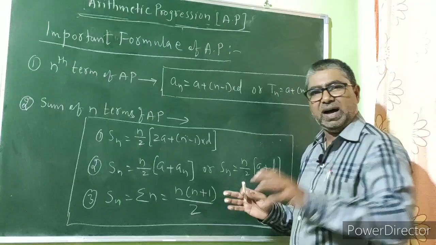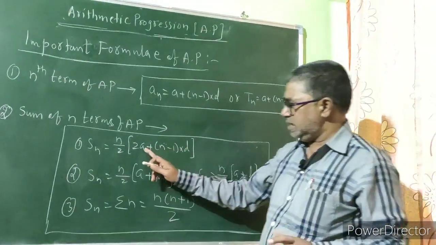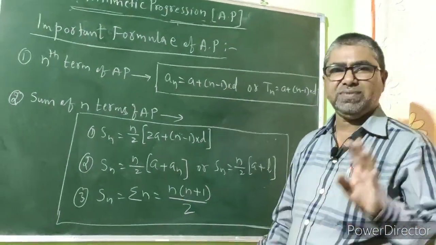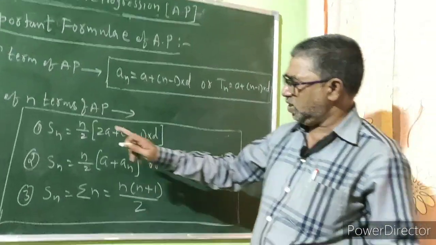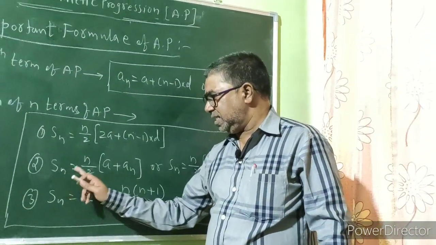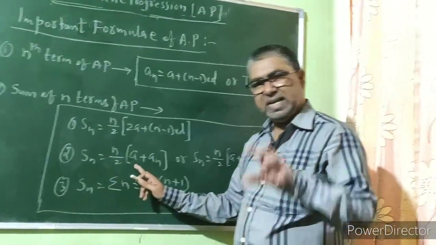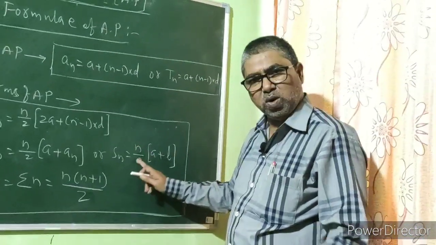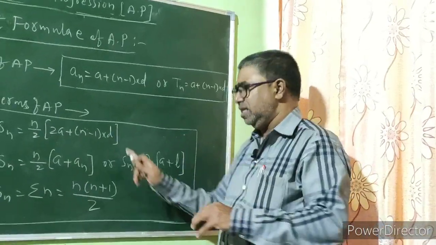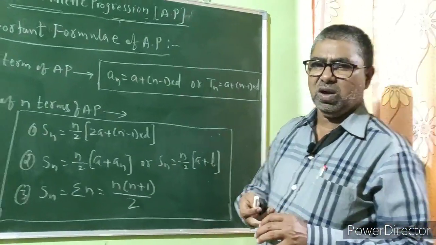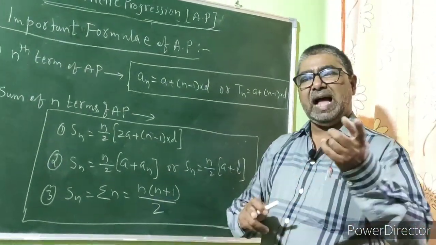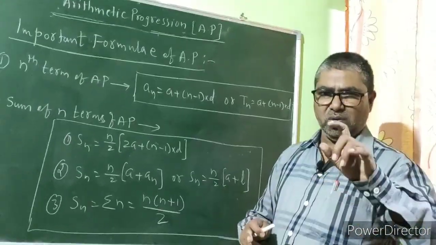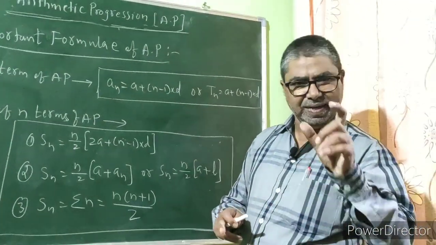This formula is applied when the first term and common difference are given. Now the second formula is Sn is equal to n upon 2 into bracket a plus an, or Sn is equal to n upon 2 into bracket a plus l. This formula is used when the first term and the last term of the arithmetic series are given.